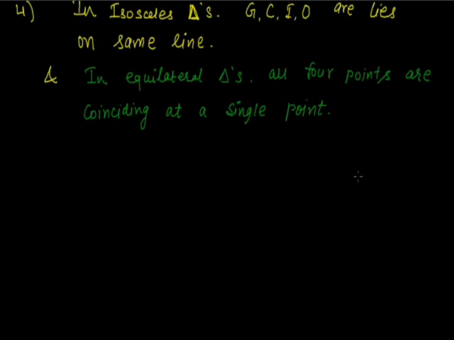Now we will discuss a very important fact: how to find the area of a triangle when the coordinates of the vertices of the triangle are given. So we have a formula for finding the area of a triangle. Let's see what the area of a triangle is when the coordinates of the vertices are given.